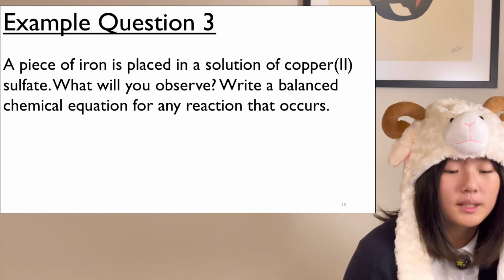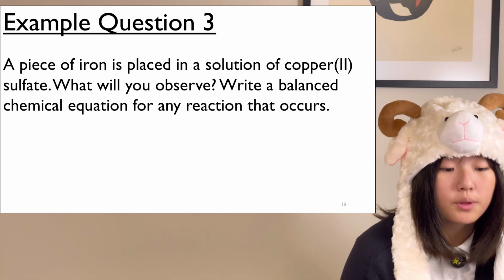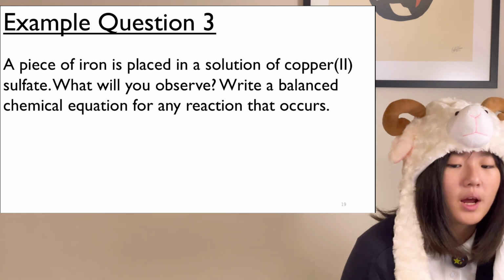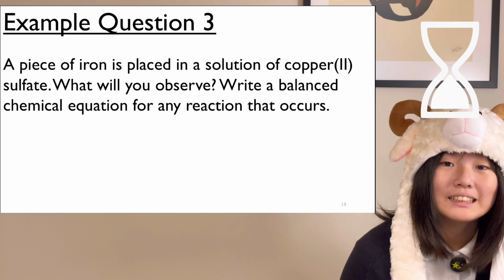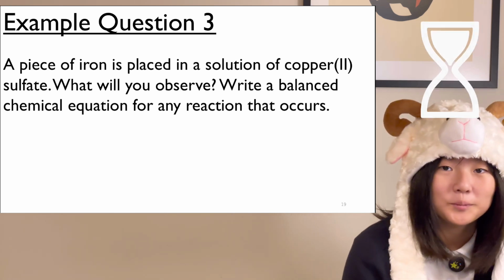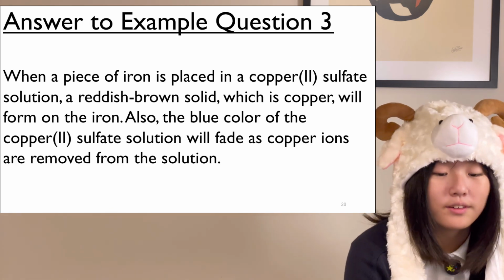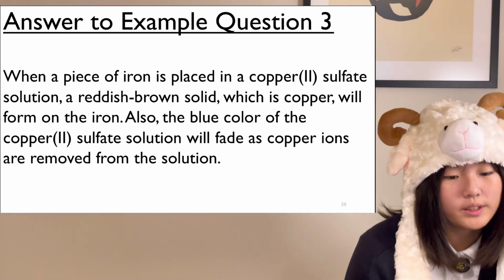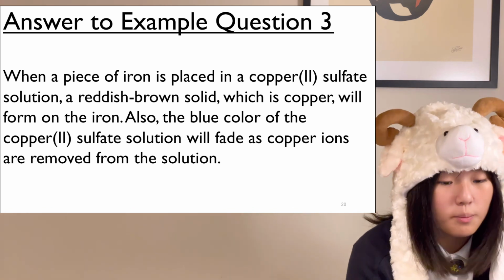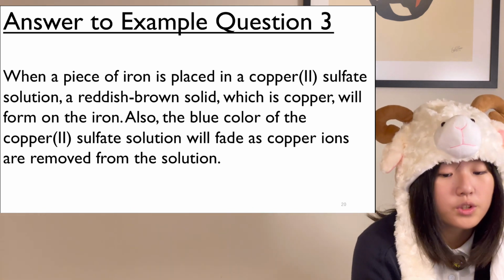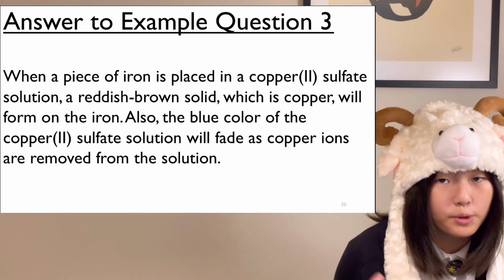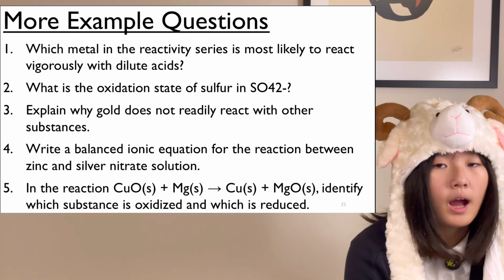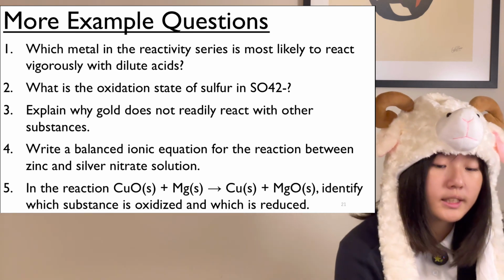Number 3. A piece of iron is placed in a solution of copper(II) sulfate. What will you observe? Write a balanced chemical equation for any reaction that will occur. When a piece of iron is placed in a copper(II) sulfate solution, a reddish-brown solid, which is copper, will form on the iron. Also, the blue color of the copper(II) sulfate solution will fade as copper ions are removed from the solution. Now, I'll give you a bunch of rapid-fire example questions.